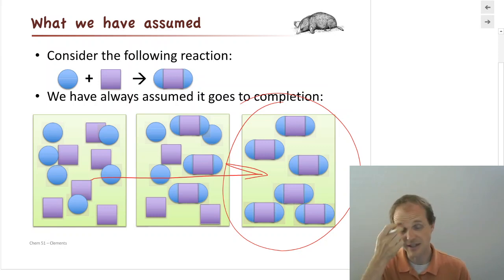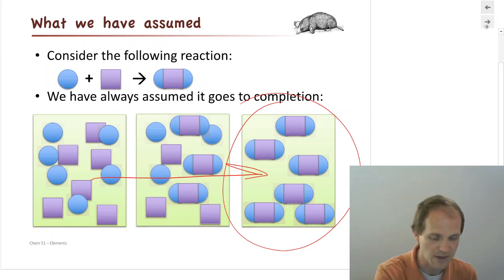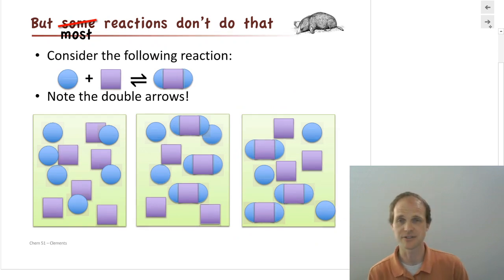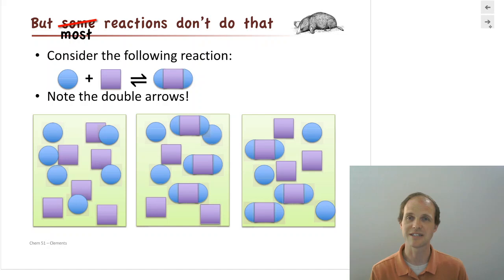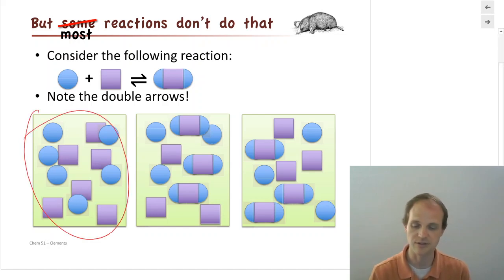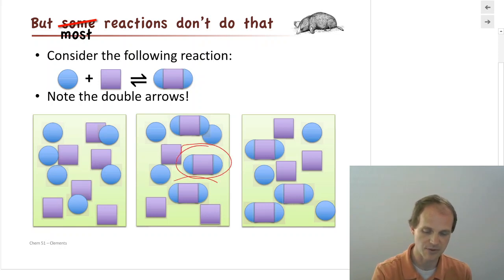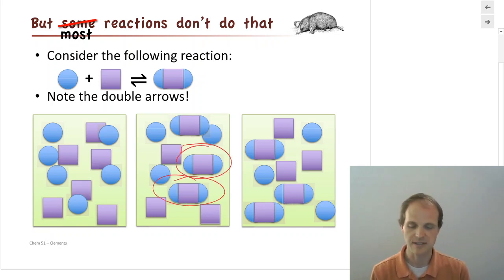But it turns out that, like I said, it's not really true. What most reactions do, not even some reactions, most reactions, is they come to what's called an equilibrium, which means as they react, we start off with just circles and squares. So we do start off with just our reactants. We're going to even challenge that later on. But we do start off with just our reactants, and as time goes on, we start to produce product. And so we make some of our product.